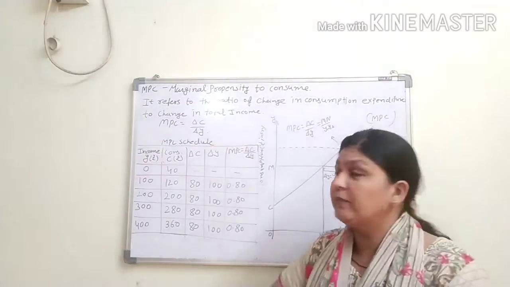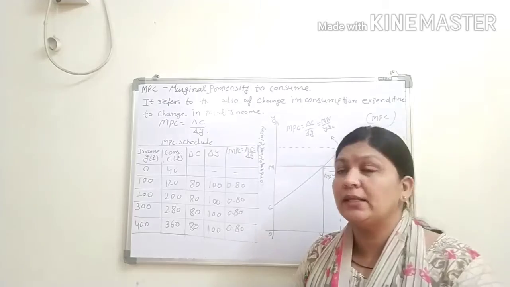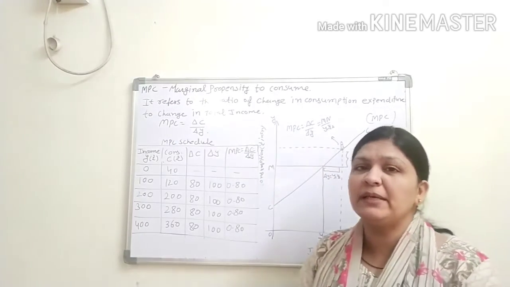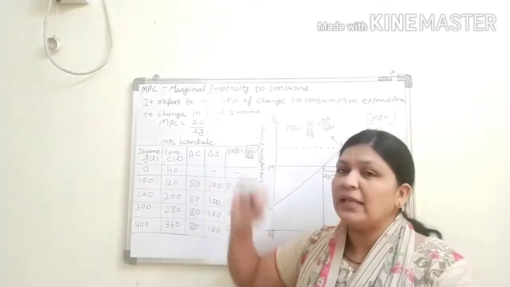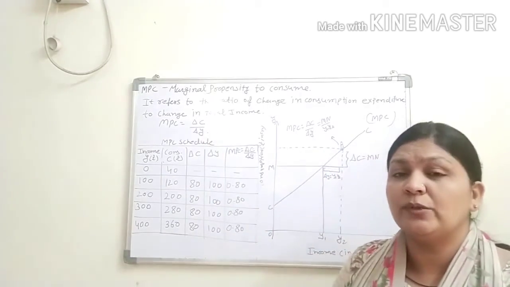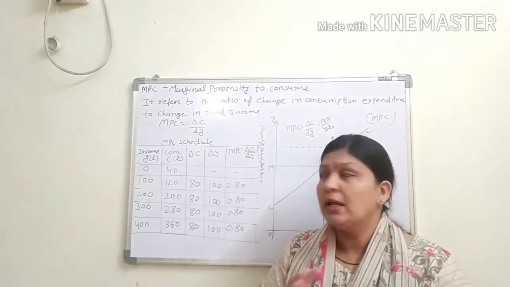Good morning students. Today we will start our next topic, that is MPC. Before that we had seen the APC. APC means average propensity to consume. What do you mean by the APC? Average propensity to consume means C upon Y. It means your consumption upon national income.